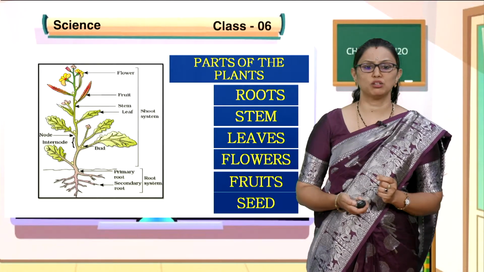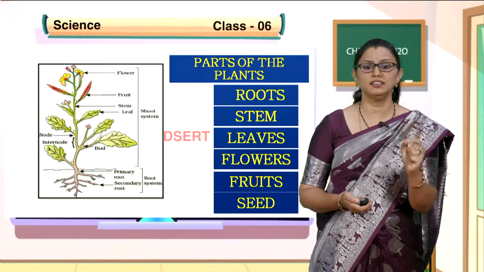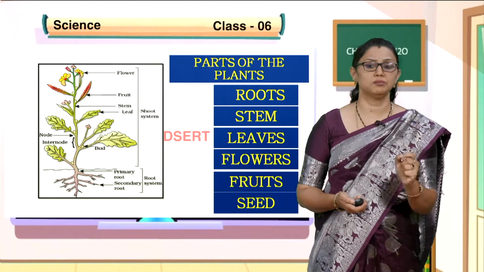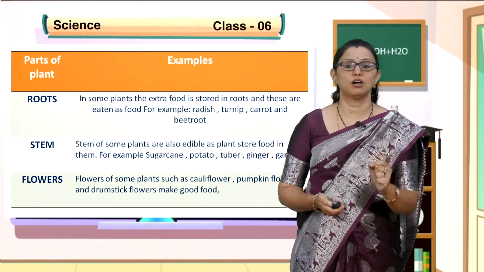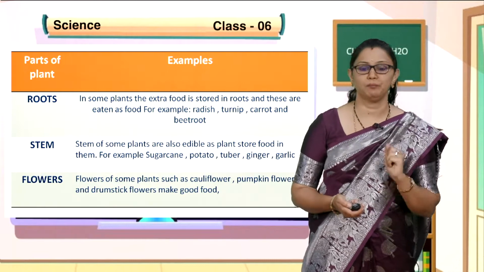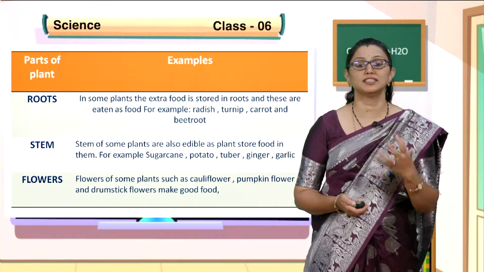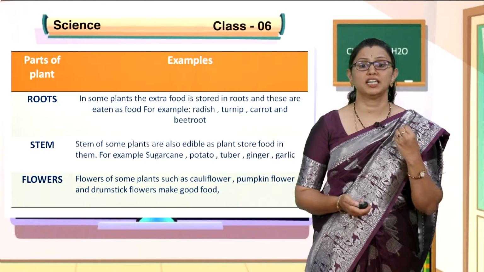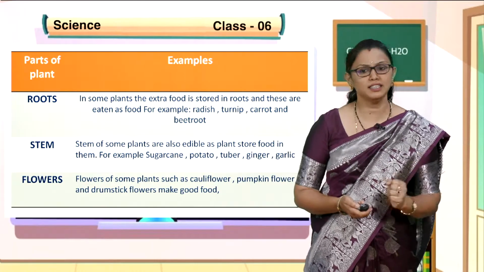You can see the picture of the plant. So recall and try to draw this picture. Try to mention the parts and their functions. Children, this is very important, because the plant is the ultimate source of food. Now we will go through the parts of a plant which are used as food, one by one in detail. The roots. In some plants, extra food is stored in the roots, and these are eaten as food. For example, radish, turnip, carrot and beetroot. So some roots serve as food.